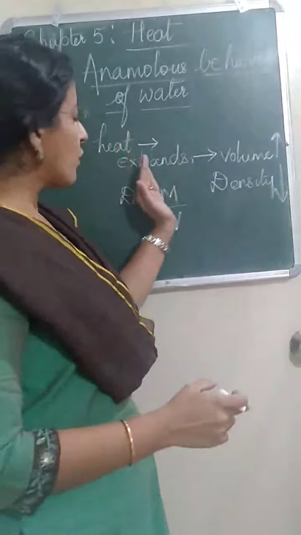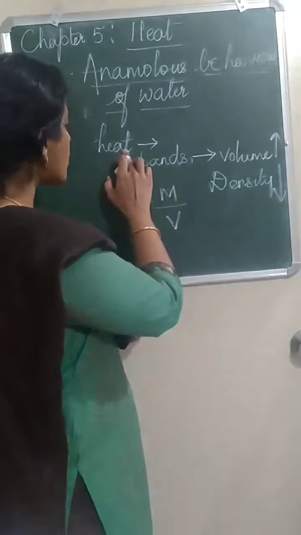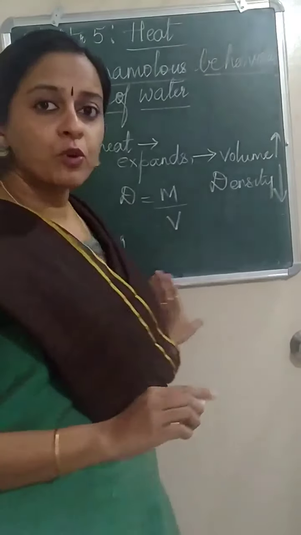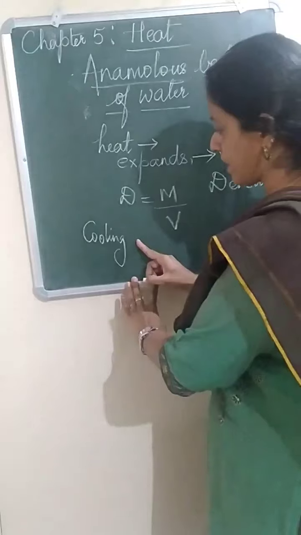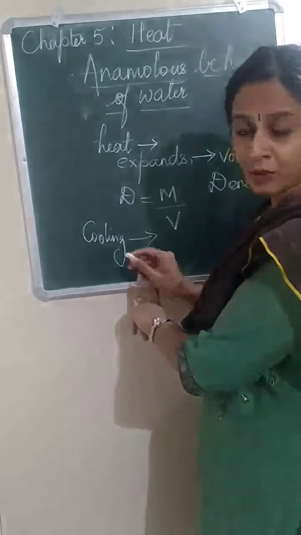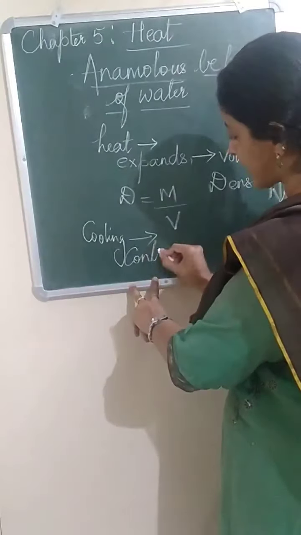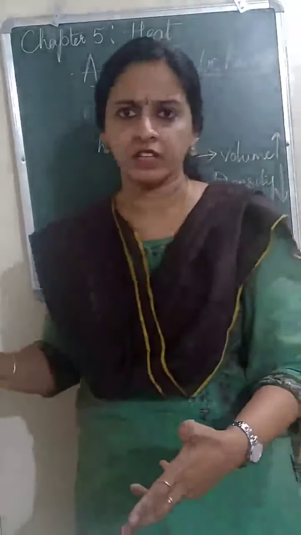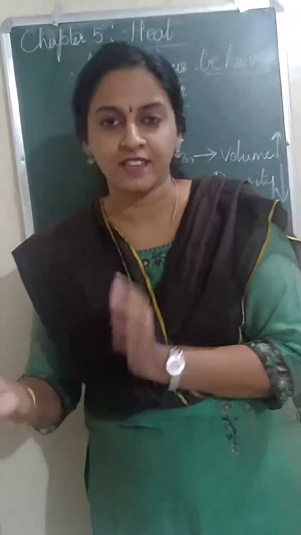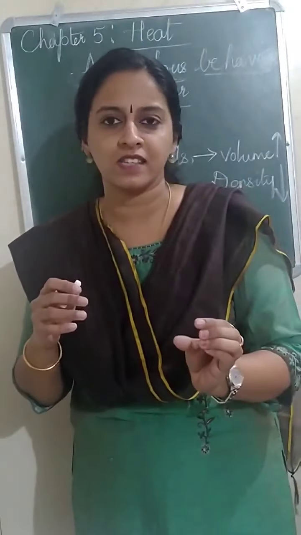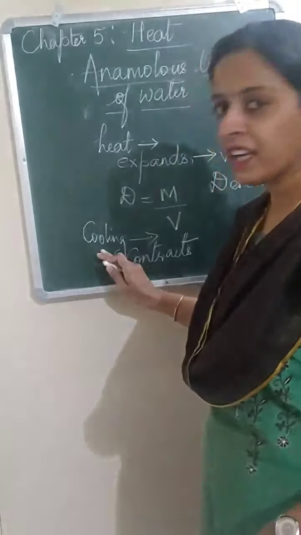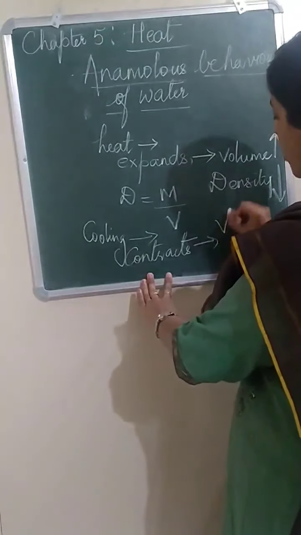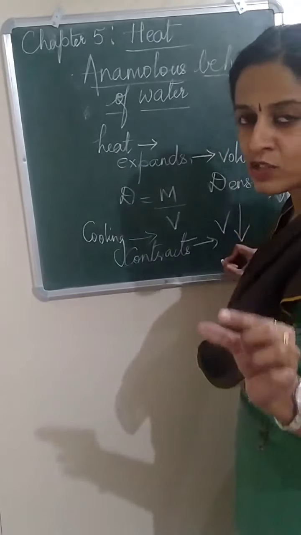Understood? Now we will talk about the other phenomenon. That is, instead of heating, I will talk about cooling. If you cool a substance, what will happen? It contracts. No? Best example, ice and water. Water takes more space, whereas ice takes less space. Contracts. So when cooling, the object contracts. If it contracts, what will happen? The volume decreases. Ice will take less space.